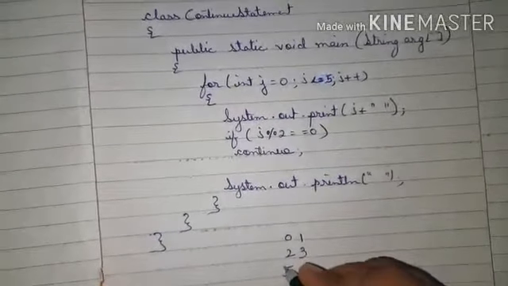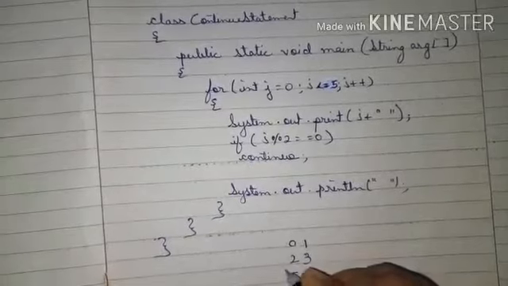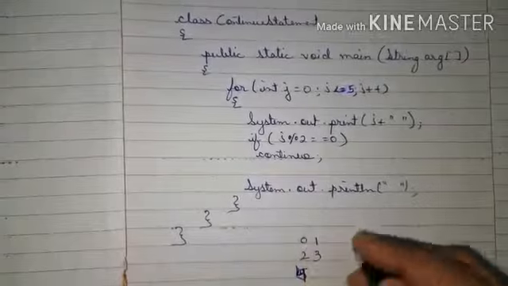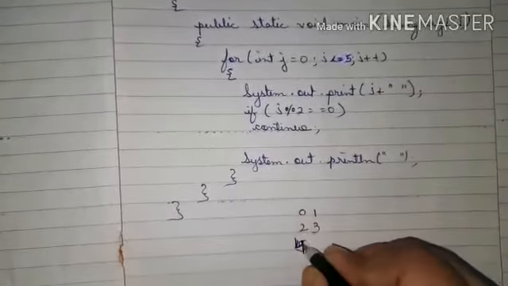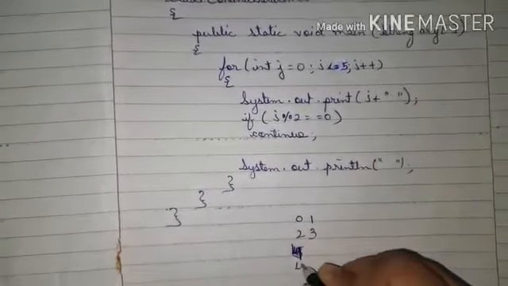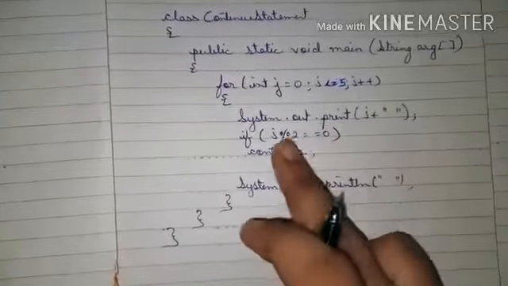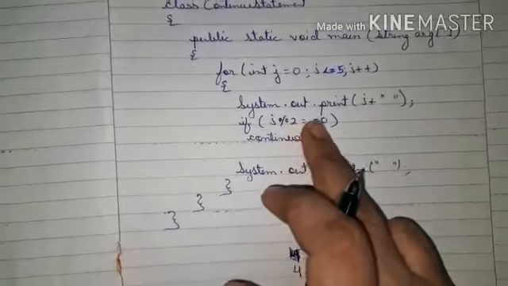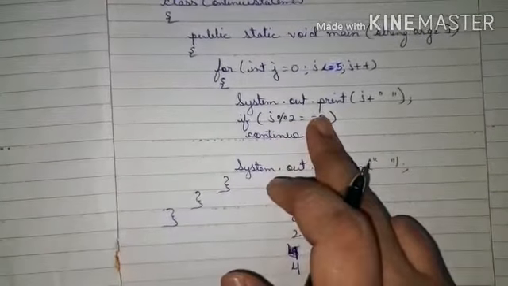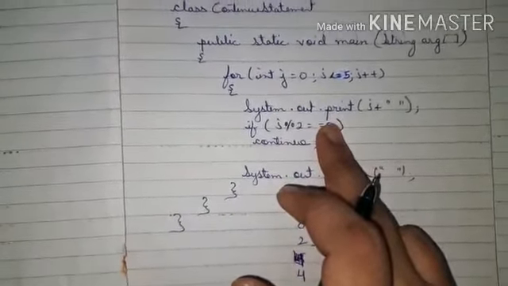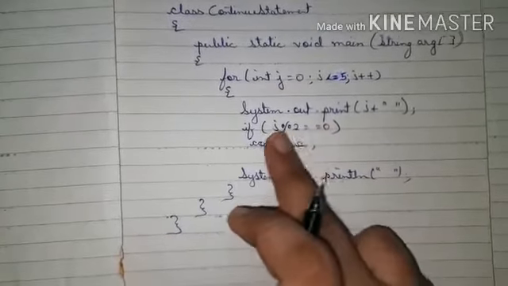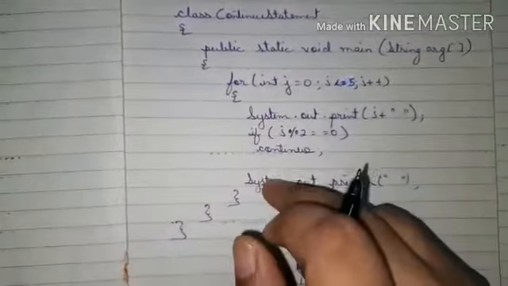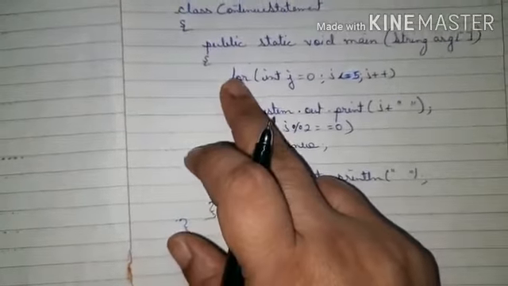4. Sorry, it will display 4. Here when it comes, 4 modulus 2, so 4 is divisible by 2, the remainder is 0, so the condition is true, so the continue will move back. Since continue, the control will move back here.